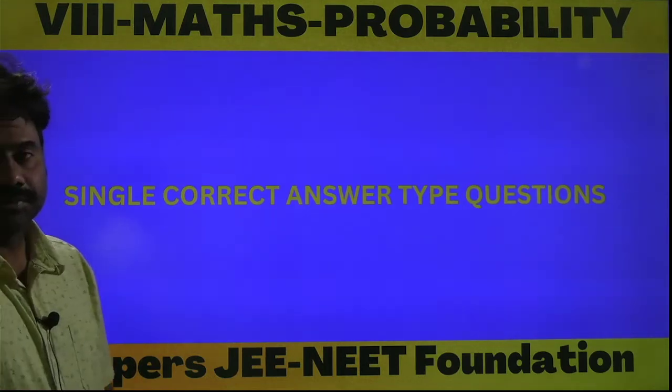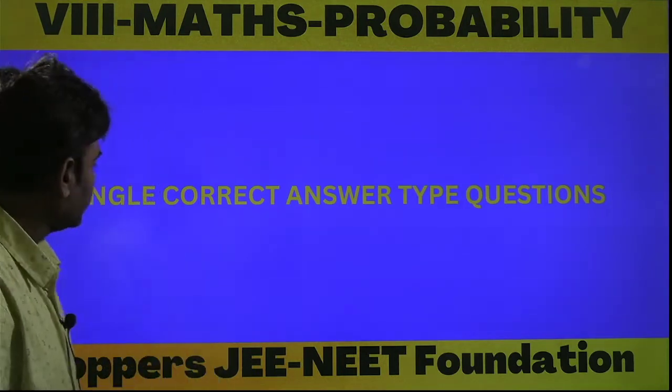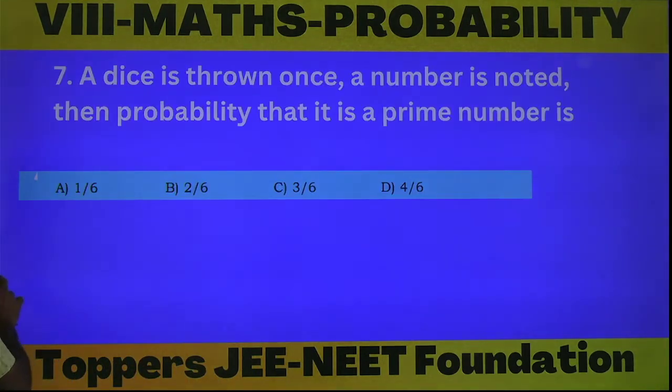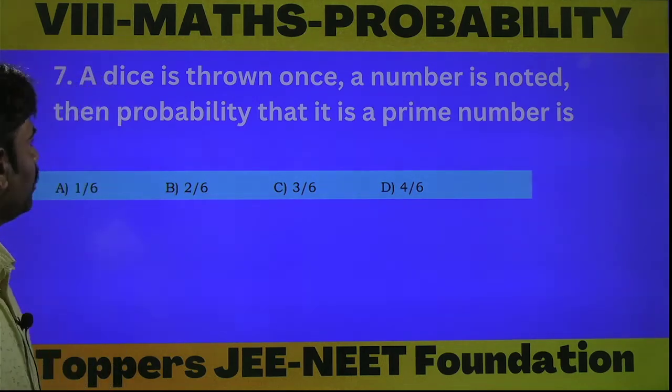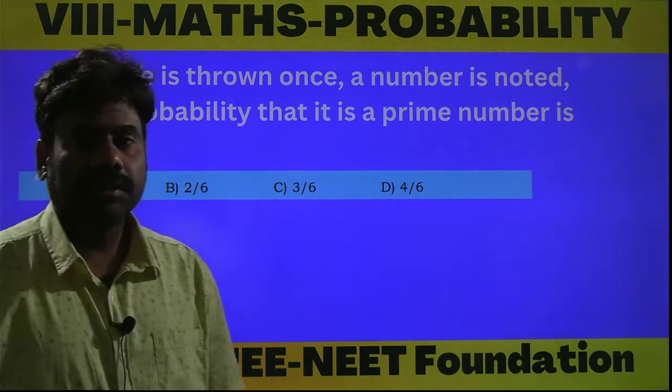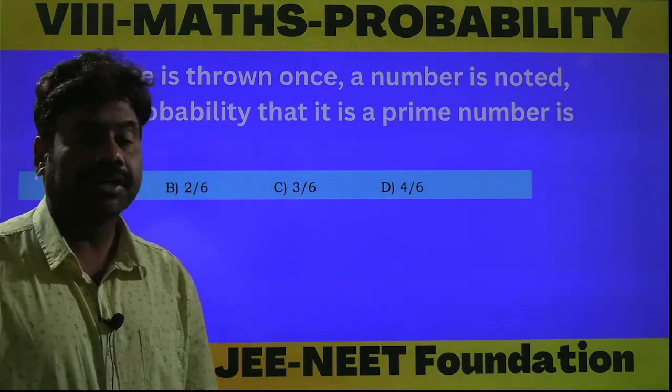Now we are going to enter into single correct answer type questions. Let's start with the first question. A dice is thrown once, a number is noted, then the probability that it is a prime number is dash. Suppose a dice is thrown once, then what are the possible outcomes?